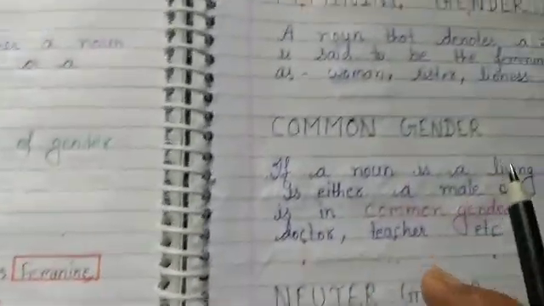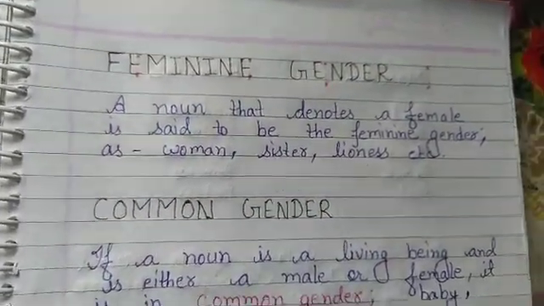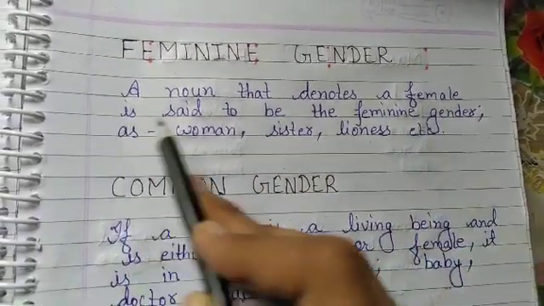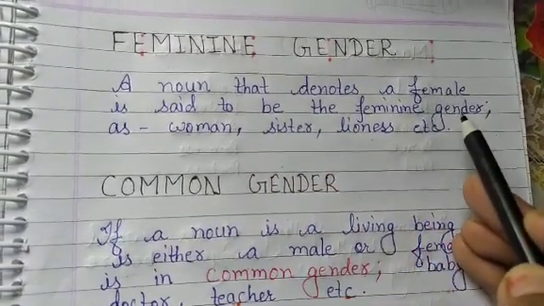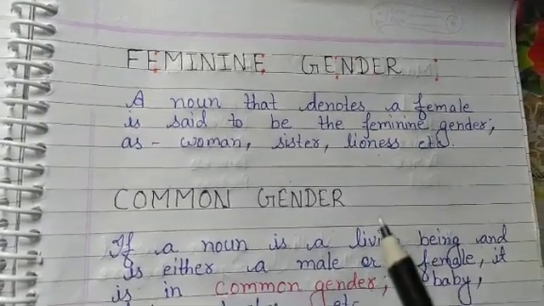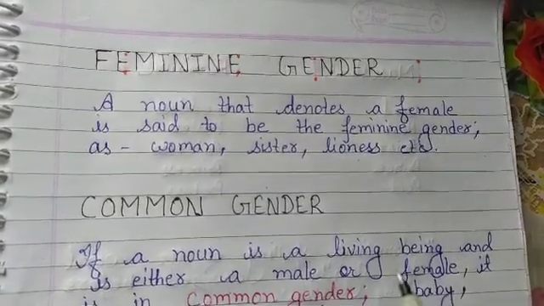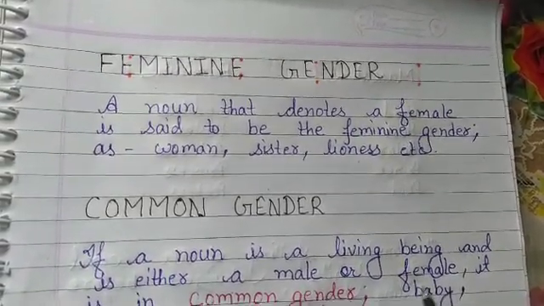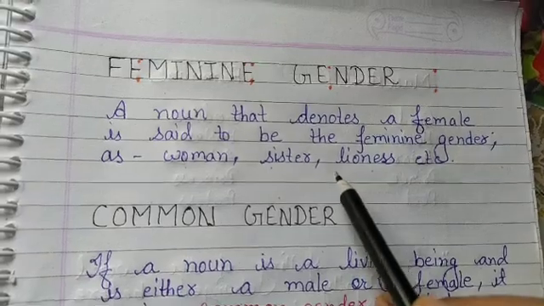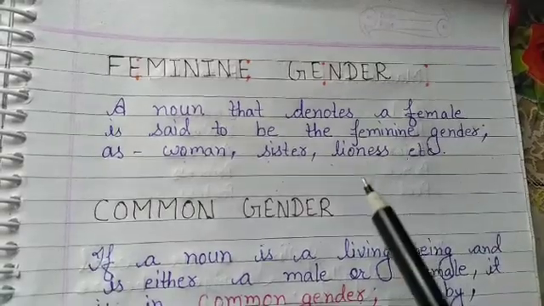Now we will see the definition of feminine gender. A noun that denotes a female is said to be the feminine gender. Whenever a noun denotes a female, that is feminine gender. See the example: woman, sister, lioness, etc. This one is a feminine gender.